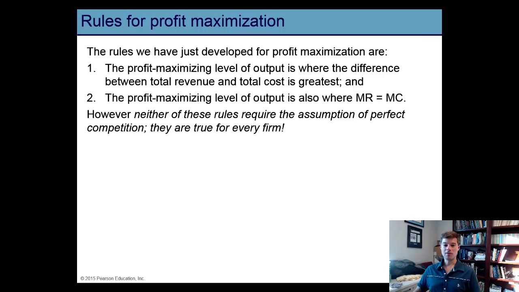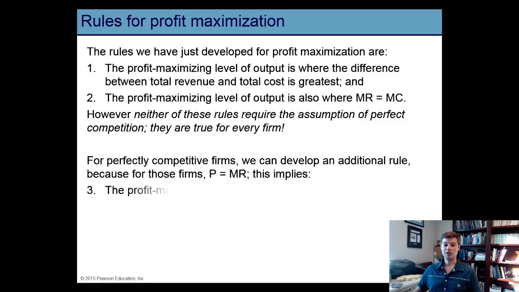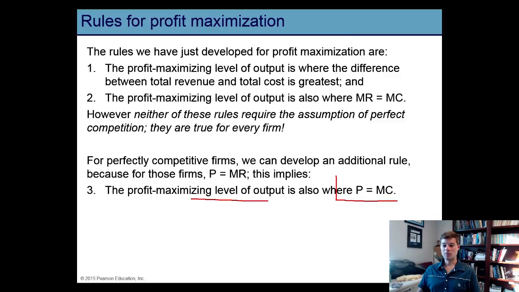So the rule of profit maximization is to produce that quantity where marginal revenue equals marginal cost. For a perfectly competitive firm, marginal revenue always equals price. And so that means for a perfectly competitive firm, the profit maximization rule can be stated as produce that level of output where price equals marginal cost. Or again, if there's no particular number at which they're equal, then produce all the units for which price is greater than marginal cost and stop production before producing any unit for which marginal cost would be greater.